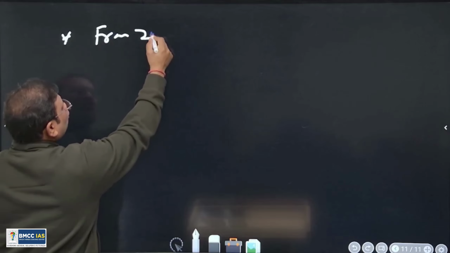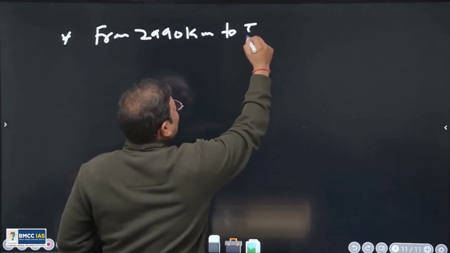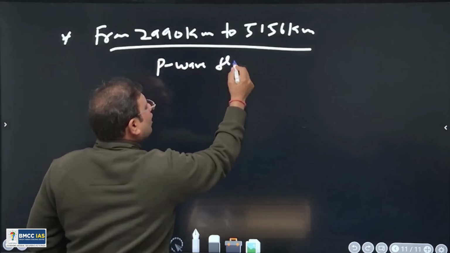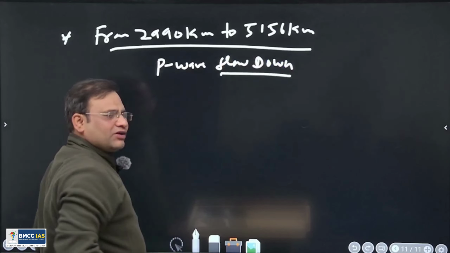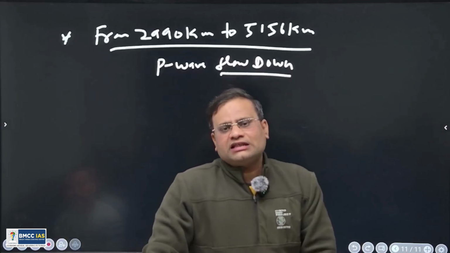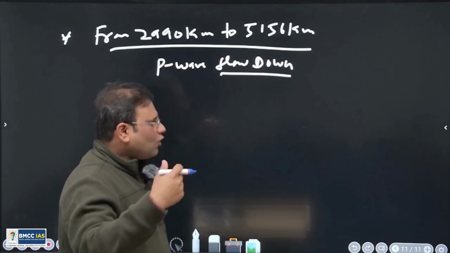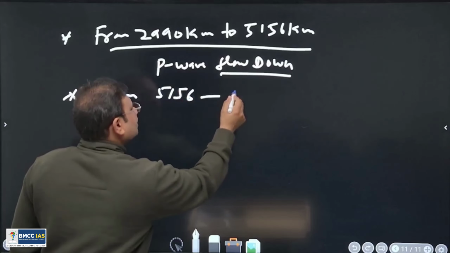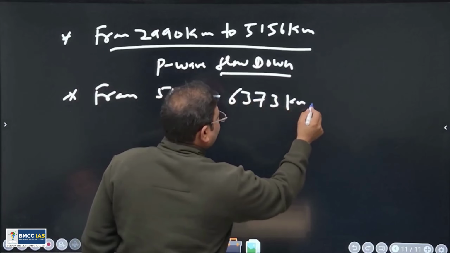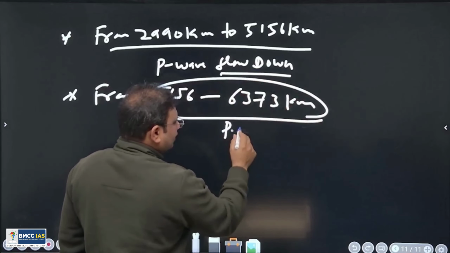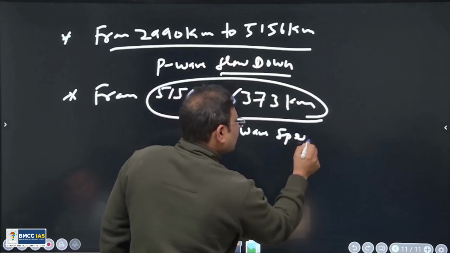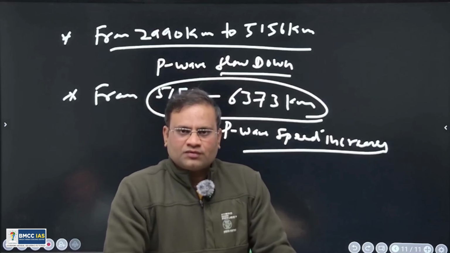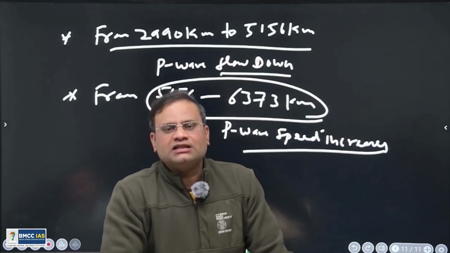Now see the next point. From 2990 kilometers to 5156 kilometers, only the P wave is left. The P wave slows down. So the slowing down of the P wave and losing of the S wave certainly indicate that again there is liquid. Now only the P wave is left. So next point: from 5156 kilometers to the center, that is 6373 kilometers, only the P wave is left. The P wave speed increases. So it indicates that there could be a solid. The compressibility is more, so its speed increased.